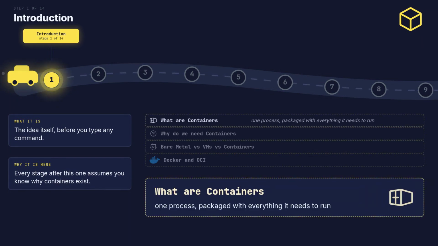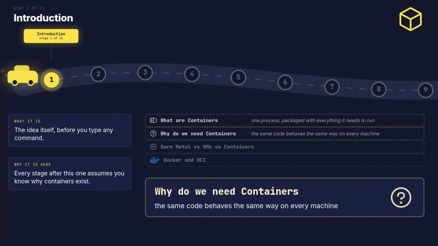A container is one process with its own files and libraries. It shares the kernel with everything else on the machine. Before containers, code worked on one machine and failed on the next. A container carries its dependencies, so behavior travels with it.